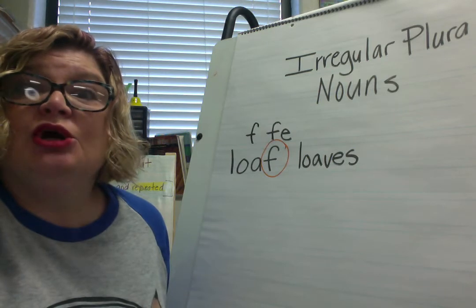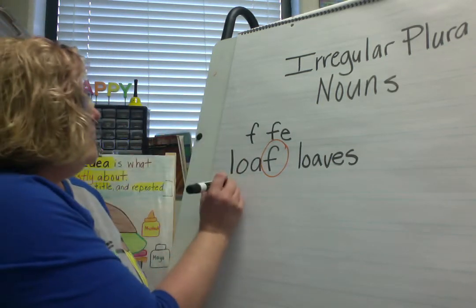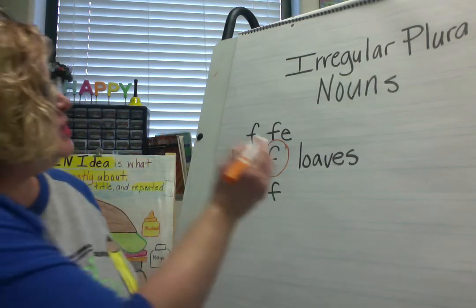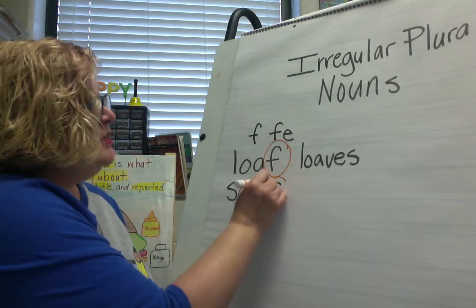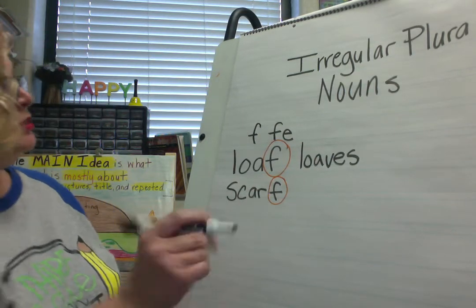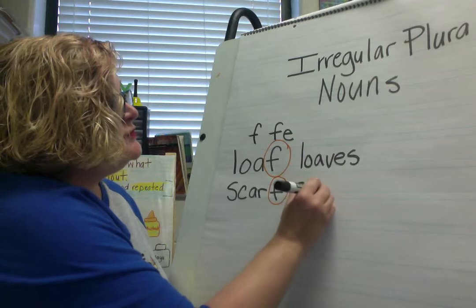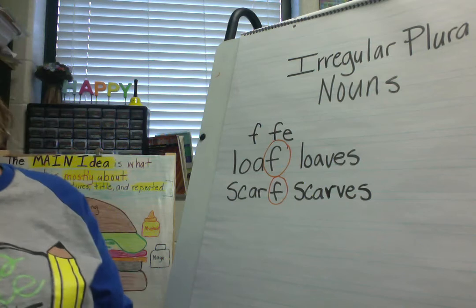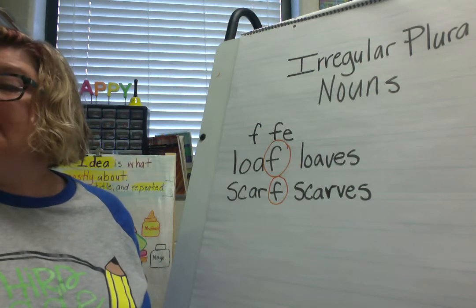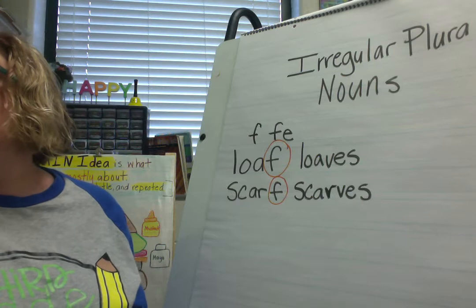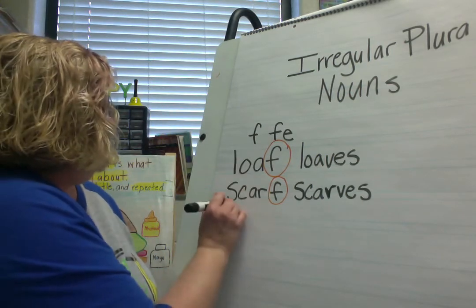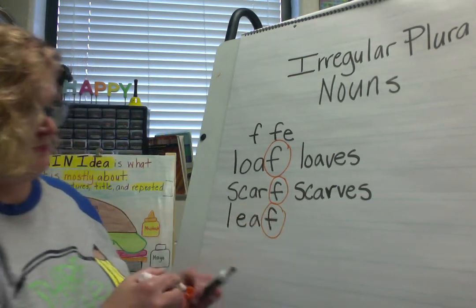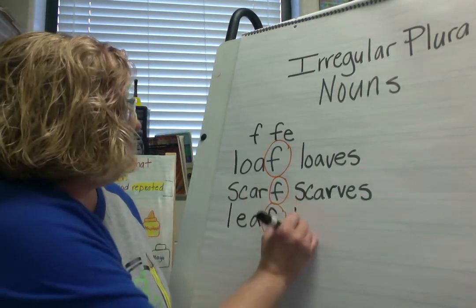Let's say I have the word scarf, okay? I'm going to write scarf right here. I have one scarf. If I have more than one scarf, I'm going to change my F. I'm going to drop it, and I'm going to make the word plural. I'm going to make it scarves. And what if I have the word leaf? I'm going to drop that F to make it leaves and put a V-E-S, leaves.